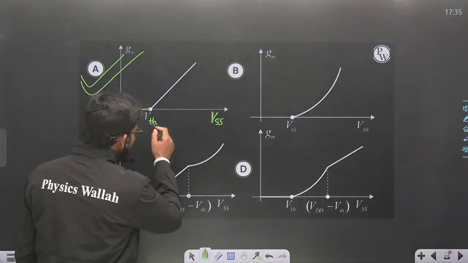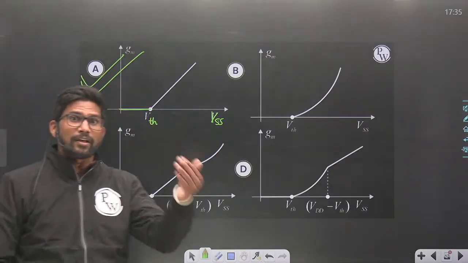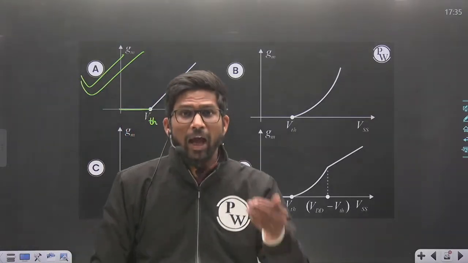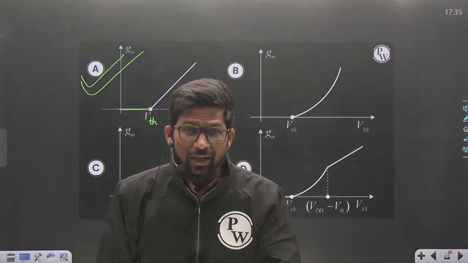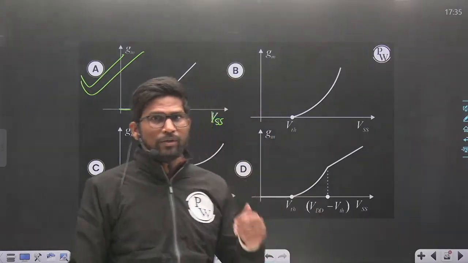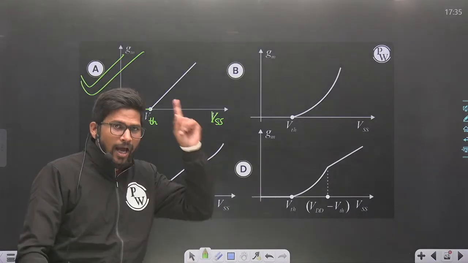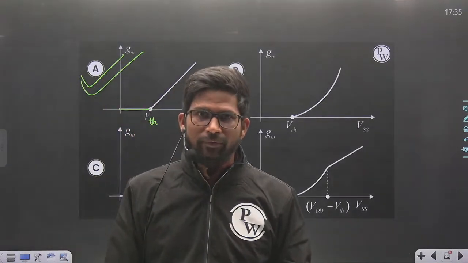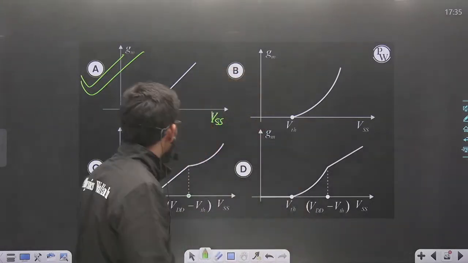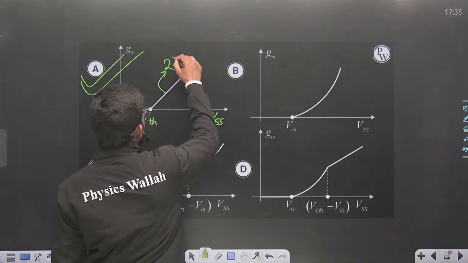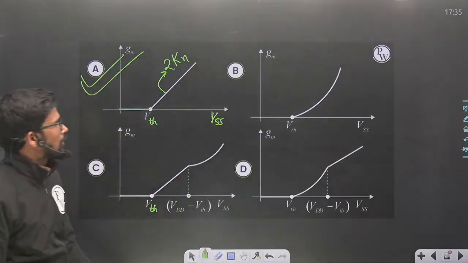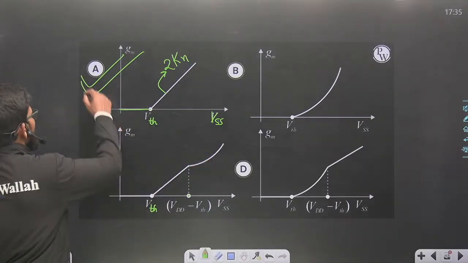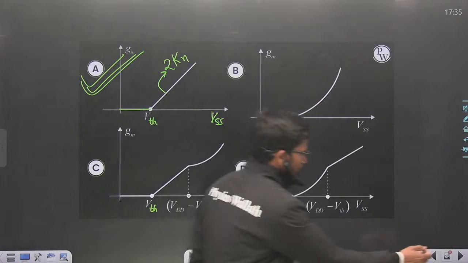When VSS is greater than VTH, the MOSFET turns on and enters into saturation region because VDS is greater than VGS minus VTH, and transconductance comes out to be 2Kn times VSS minus VTH, which is a linear relation with slope 2Kn. So this variation is absolutely correct and option A is absolutely right.